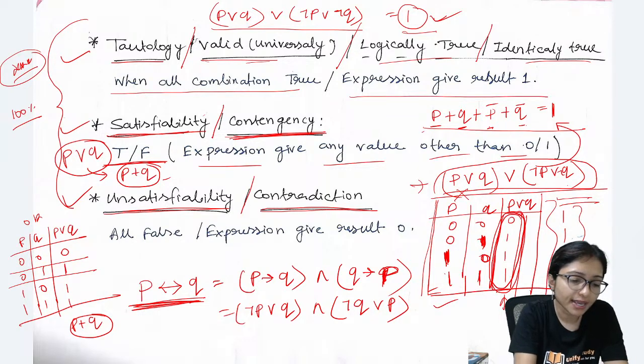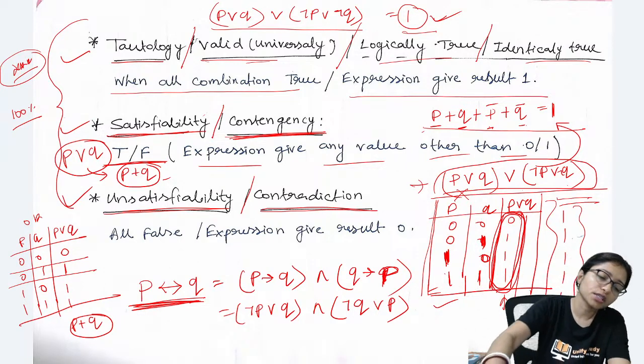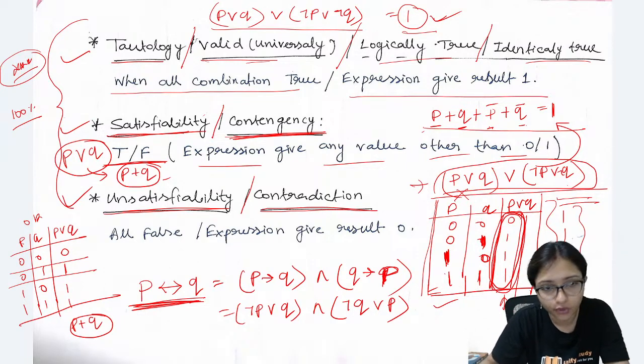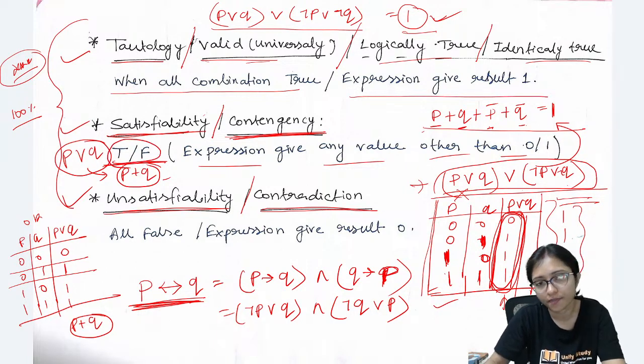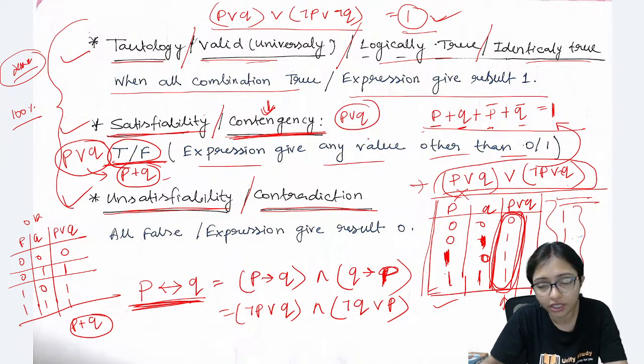So you can see that a contingency is a formula in which there are both some true and some false. Just now I told that it is a combination of true and false. Contingency means, whenever we come to contingency, that is P or Q. Just now whatever we did in P or Q in the truth table, you are getting some true and some false, right?